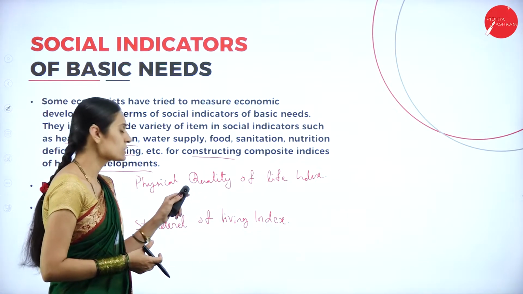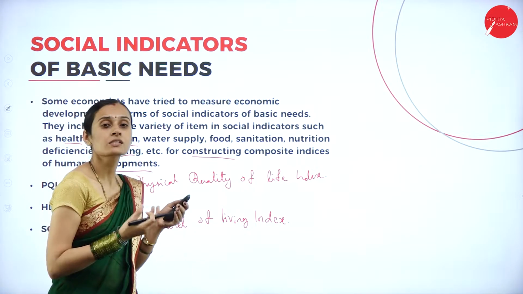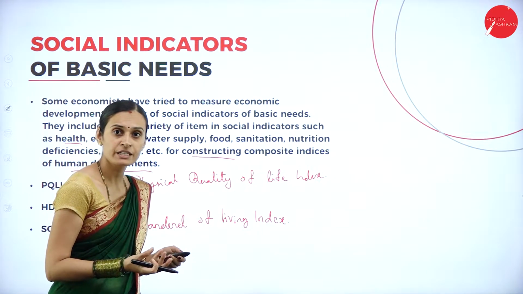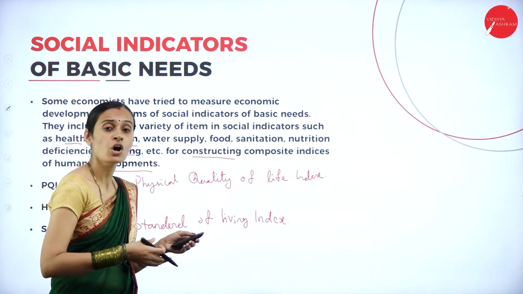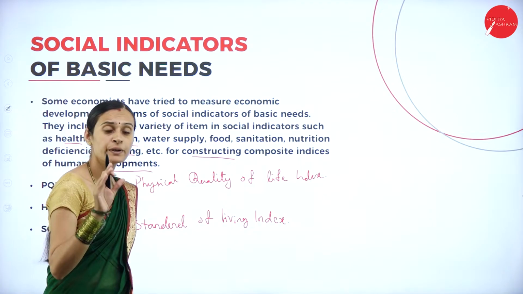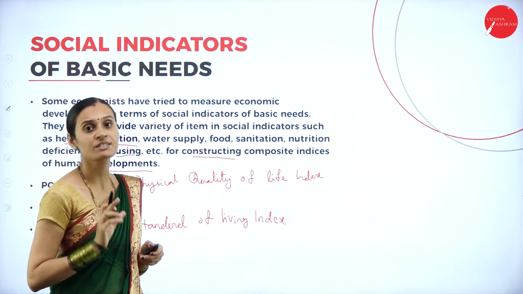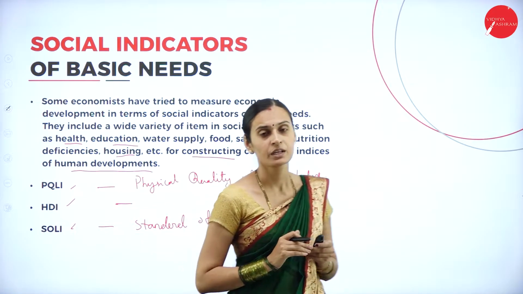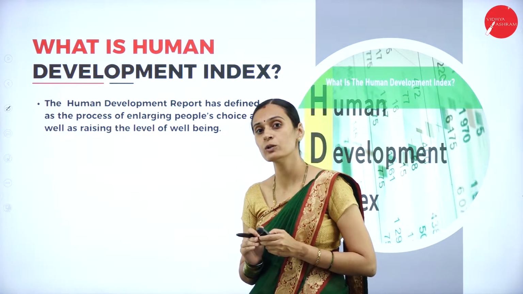Later, there were many drawbacks of the Physical Quality of Life Index, which focuses on very few things, that is infant mortality rate, life expectancy rate, literacy rate, and the standard of living, but it does not cover all sections of people's choice. That is why HDI takes a major place in efforts to measure economic development, and it is considered a significant social indicator. Let us discuss HDI. What do you mean by HDI? Human Development Index.